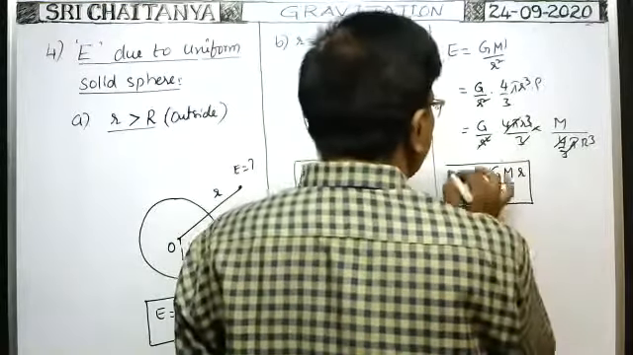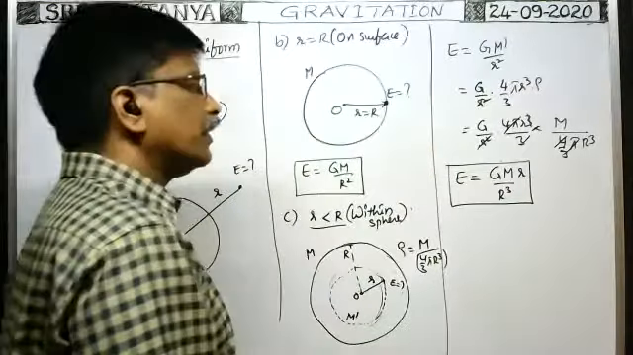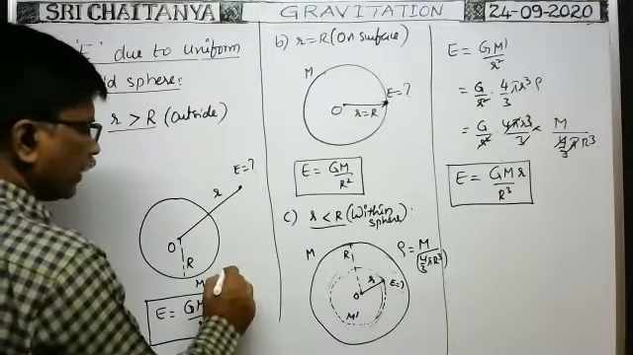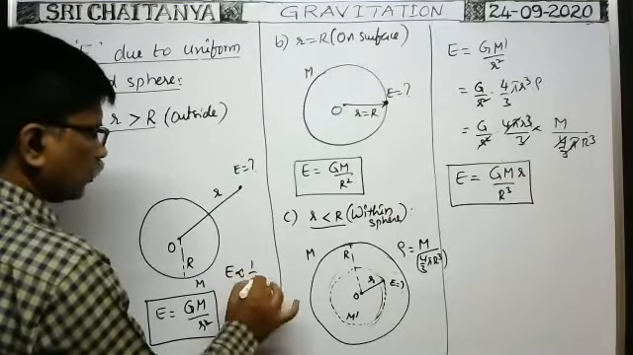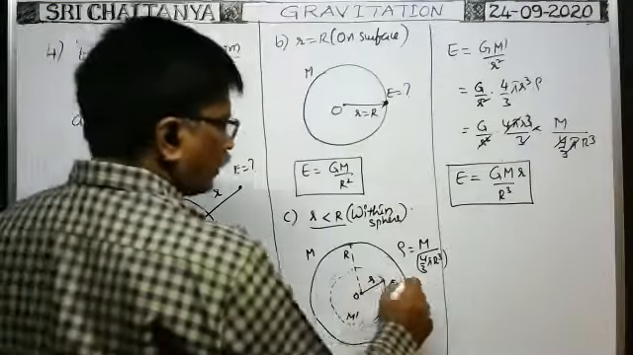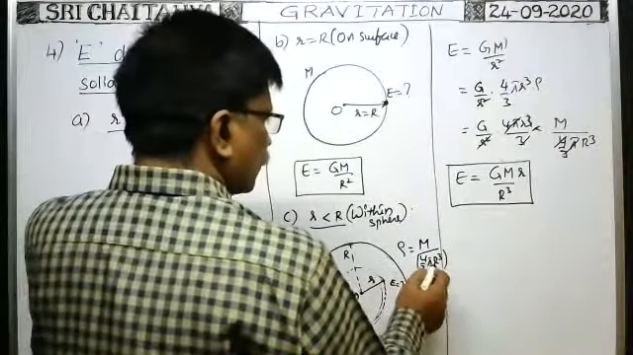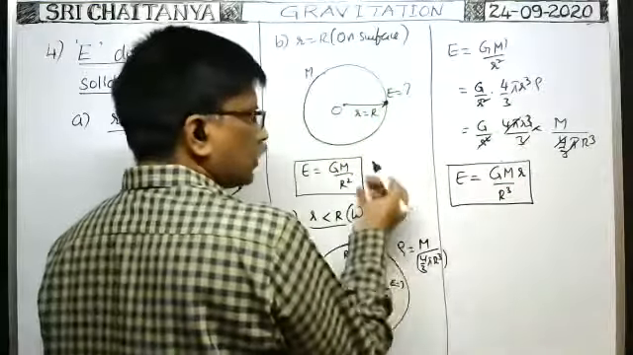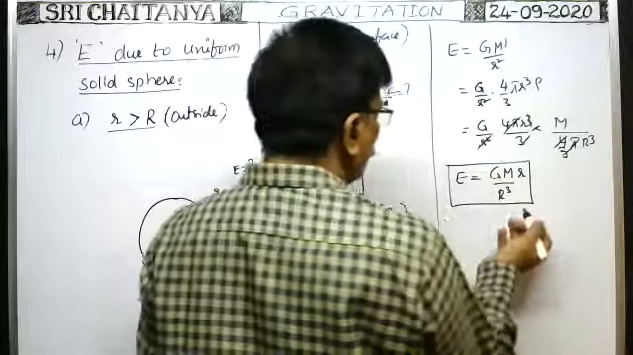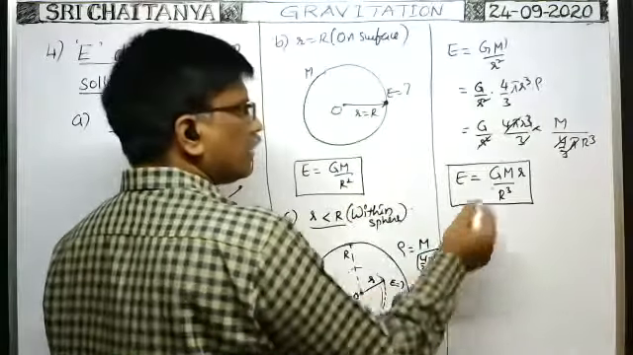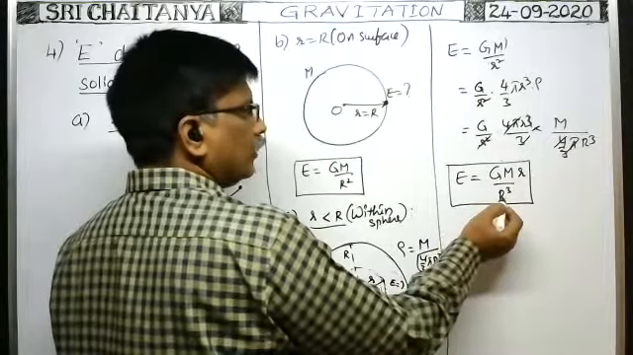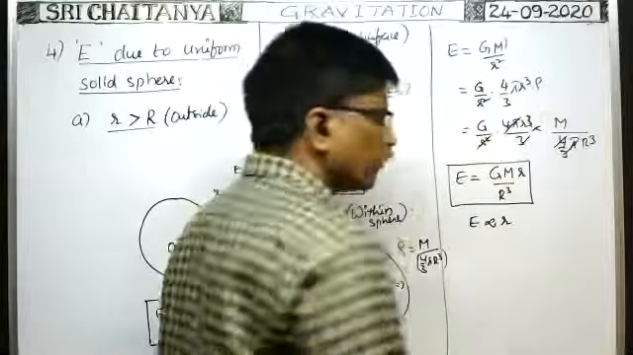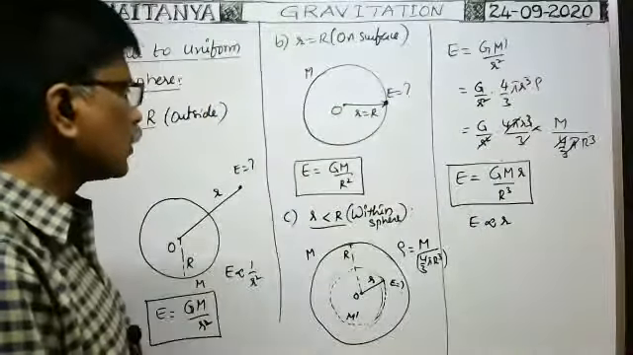This is the formula for intensity of gravitational field at any point inside the solid sphere. At any point outside the solid sphere, intensity of gravitational field is inversely proportional to r square. On the surface of the solid sphere, intensity of gravitational field is this one. At any point inside the solid sphere, for the given solid sphere, M is constant, R is constant. So at any point inside the solid sphere, the intensity is directly proportional to small r only. The intensity is directly proportional to small r.